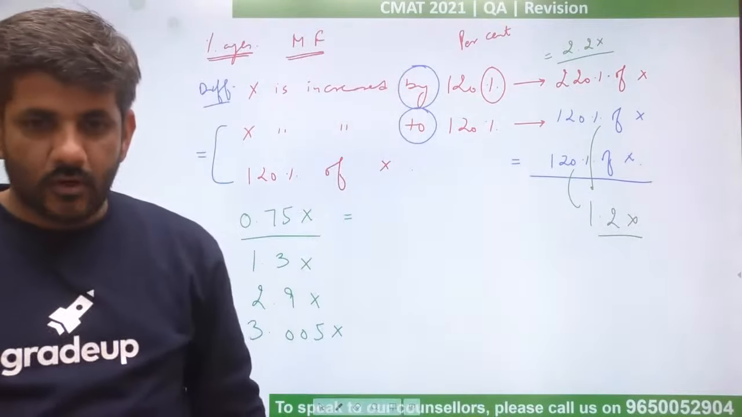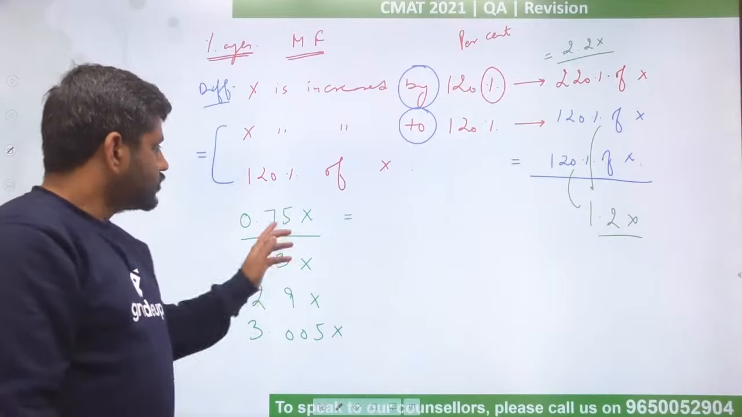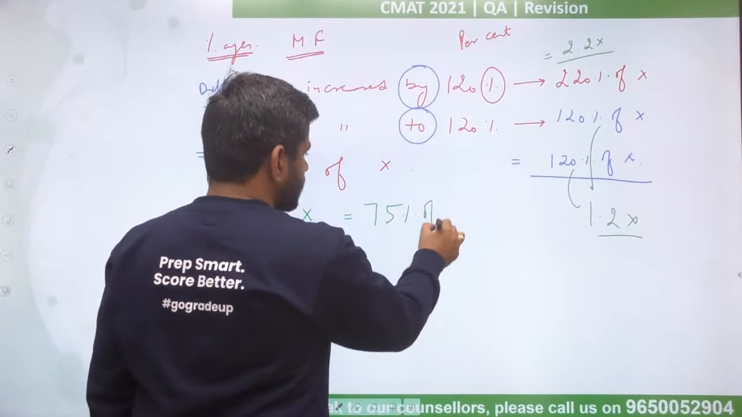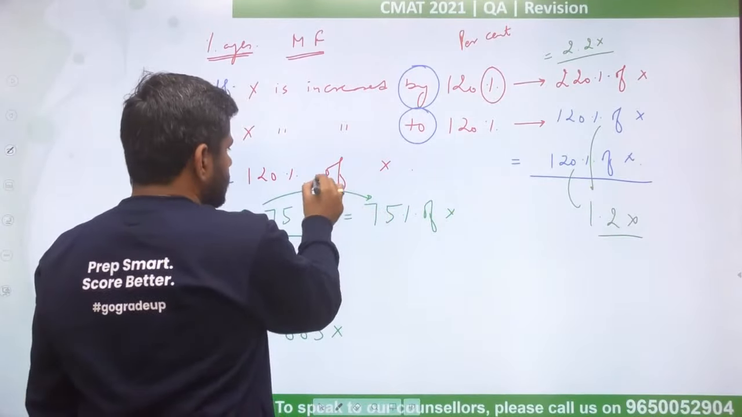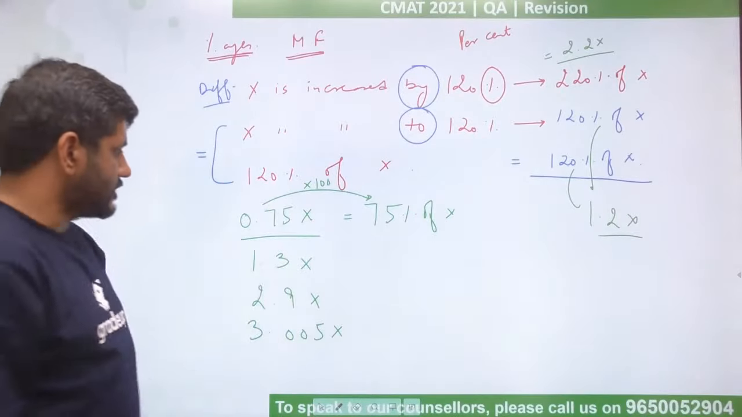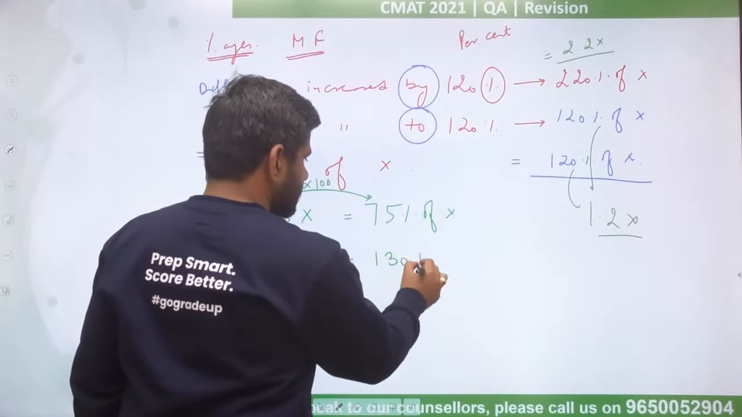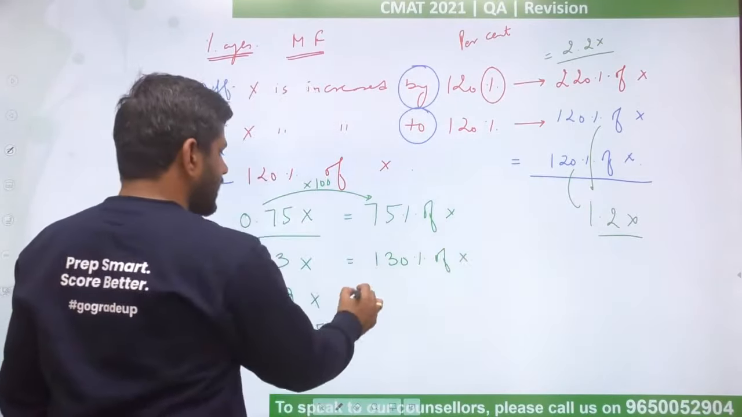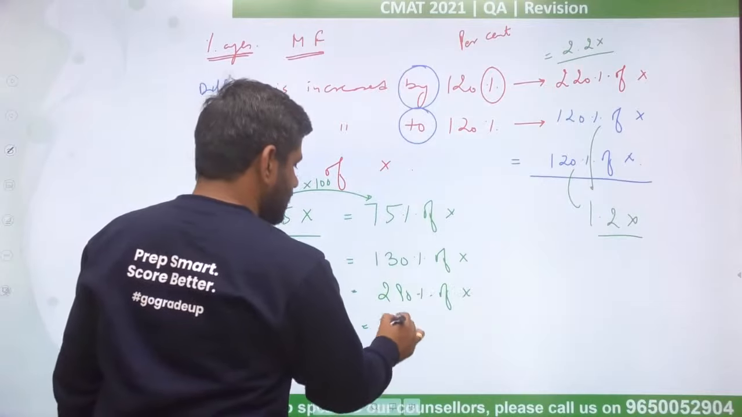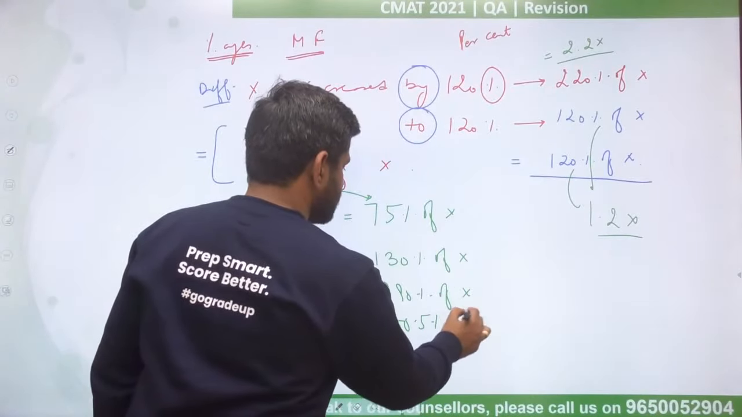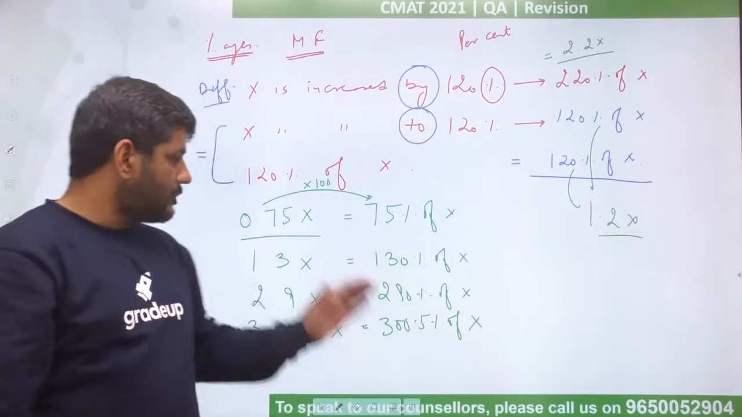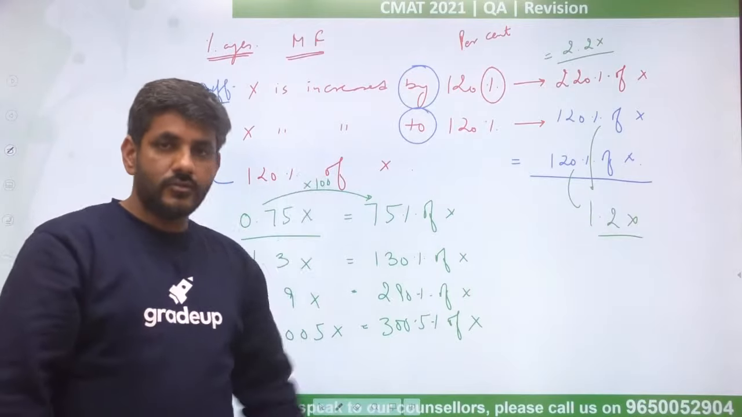I think I am still audible easily to all of you. So when I say 0.75x, in terms of percentages, you can also say it is 75% of x. How do you reach this? Just by multiplying with 100. The moment you multiply it by 100, you reach there. 1.3x multiplied by 100. This means 130% of x. 2.9x. This means 290% of x. 3.005x. This means 300.5% of x. Right? In terms of percentages, you can straight away multiply them. So multiplying factor multiplied by 100 gives you percentage.